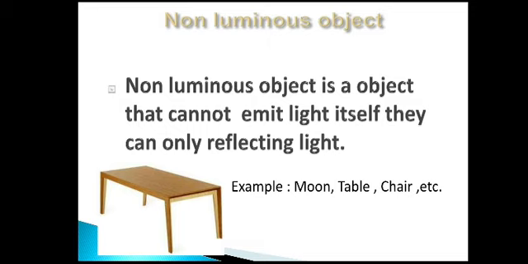The next is non-luminous objects. Non-luminous objects means which do not produce their own light. The objects which do not emit light of their own. Example, moon, table, chair. All the objects which we see around us are non-luminous objects if they do not emit their own light. So, why is the moon a non-luminous object, my dear children?